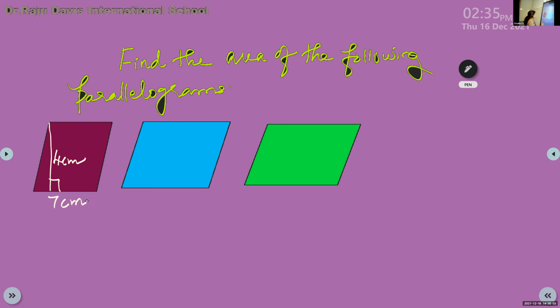This is 3 centimeter and this is 5 centimeter. And the next one: 3.5 and 2.5. This is 3.5 centimeter, and the base is 2.5 centimeters.